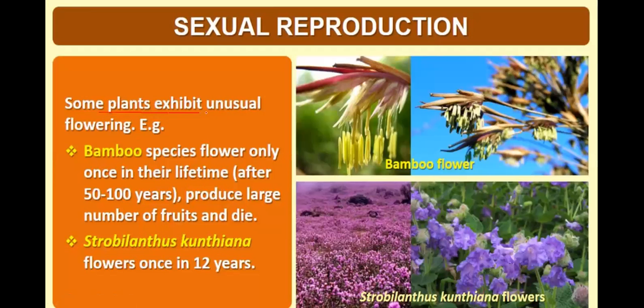Now, some plants exhibit unusual flowering. For example, bamboo species flower only once in their life, after 50 to 100 years, produce a large number of fruits, and die. This is bamboo flowers. Strobilanthes kunthiana flowers once in 12 years.